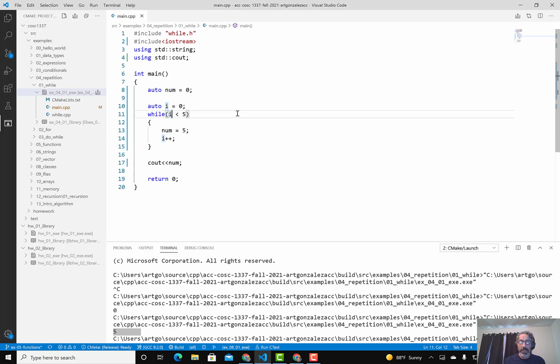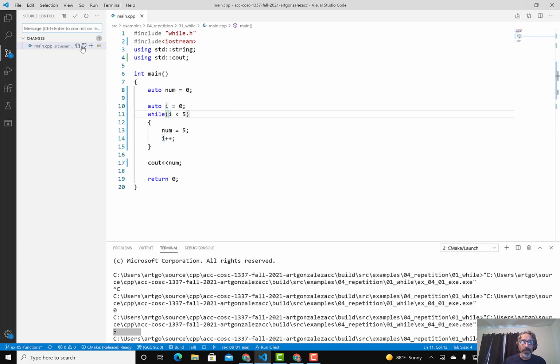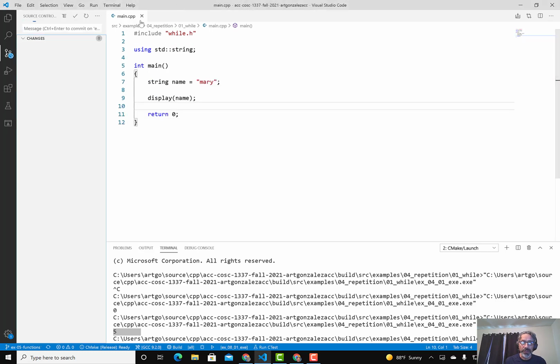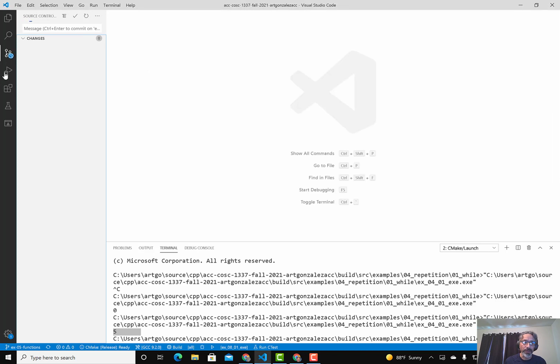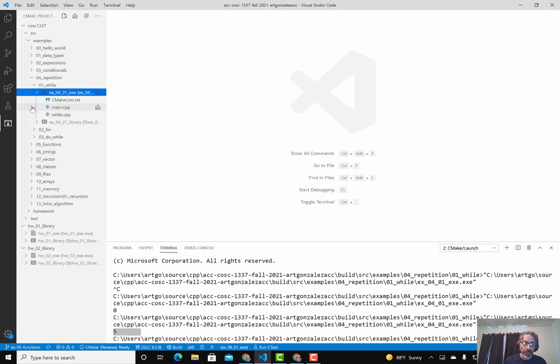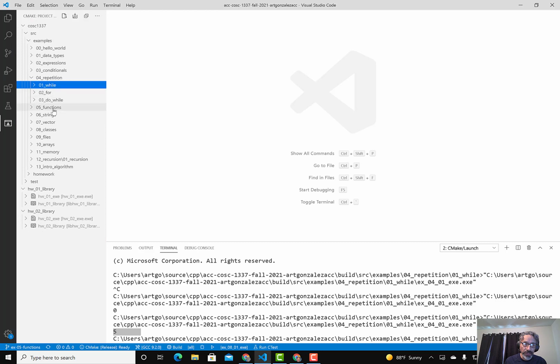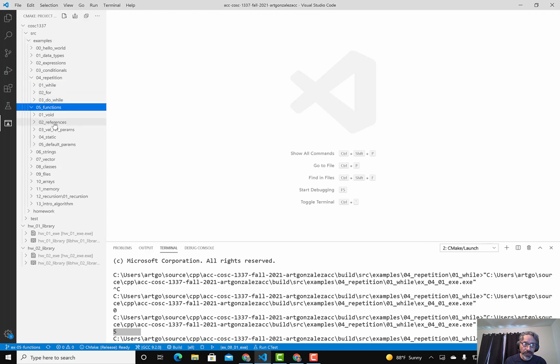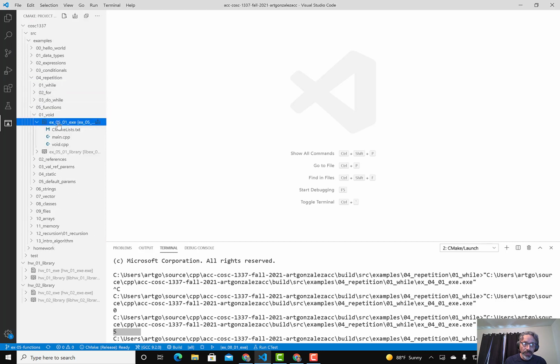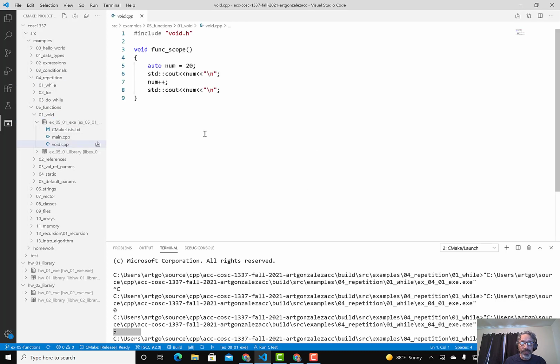Okay, other questions that deal with scope that you will definitely see in the exam are with variable scope and functions. Okay, so let me demonstrate that. So I'll jump here to the functions, and we have function scope.